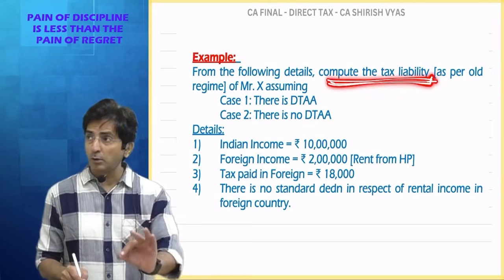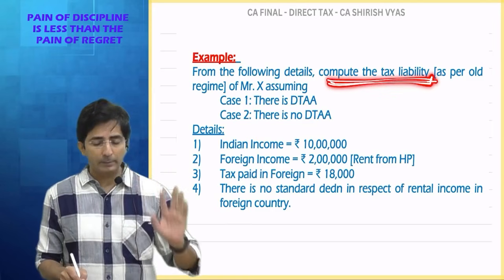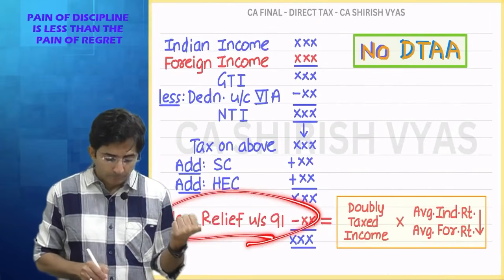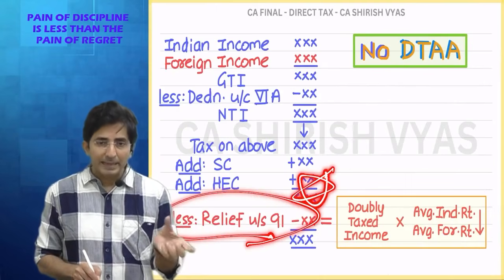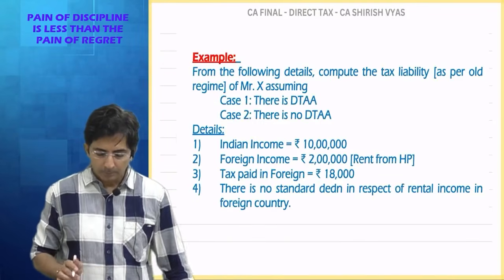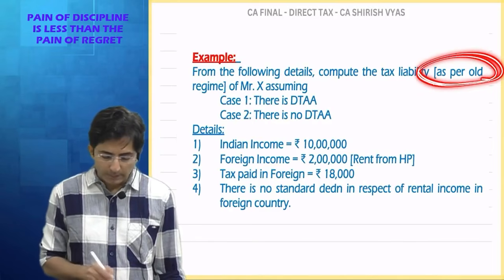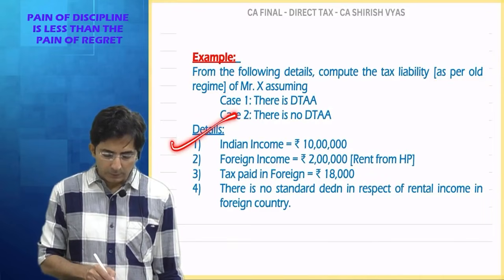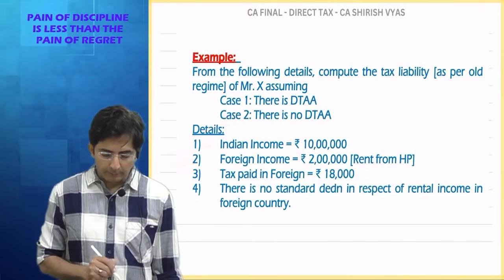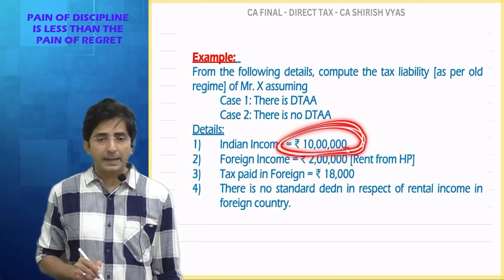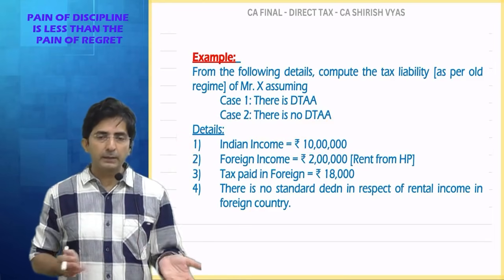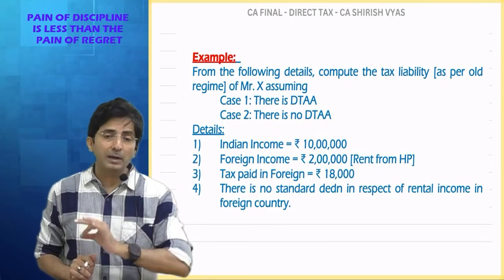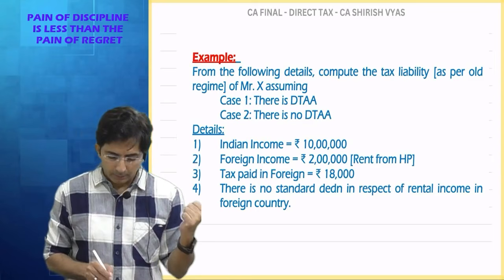See, in a question of double taxation, they will always ask for tax liability, because the importance of double taxation is this relief, and this relief comes in the calculation of tax liability, okay? And this tax you have to calculate as per the old regime. Now, what are the details given? The assessee has some Indian income and there is some foreign income. Indian income will not suffer double tax, because if you are of India and your income comes from India only, it is only India that will tax you. Who is the candidate for double tax? Foreign income.